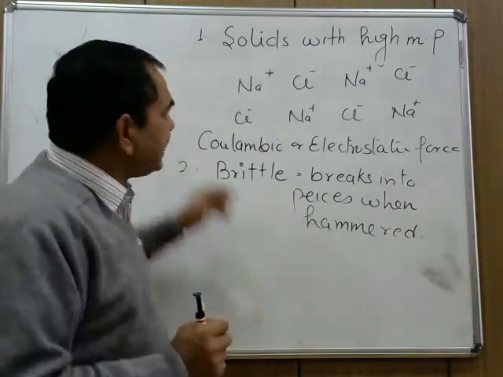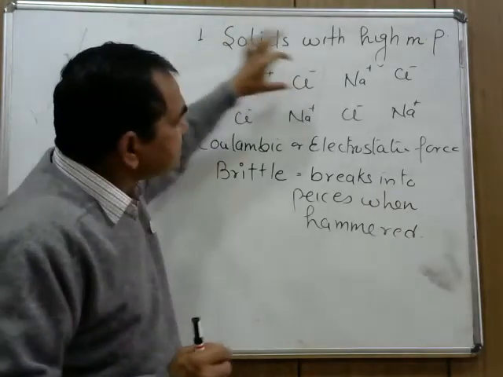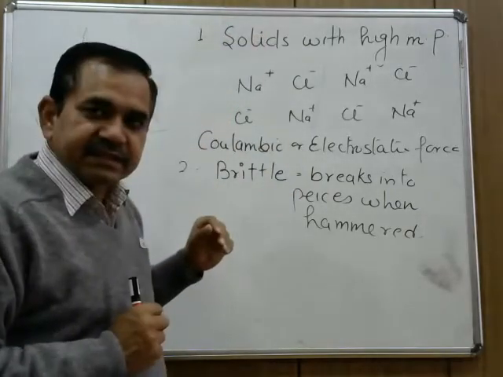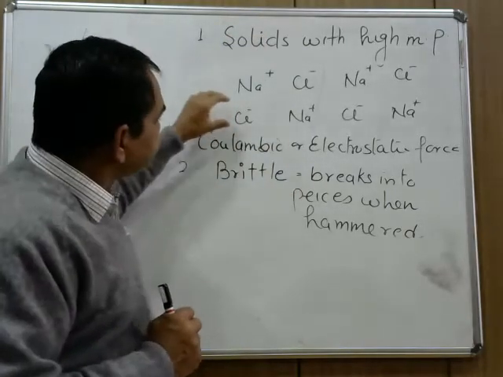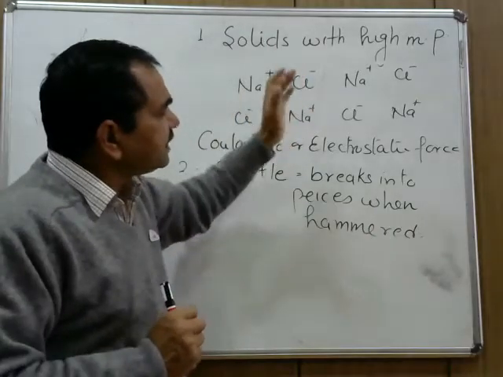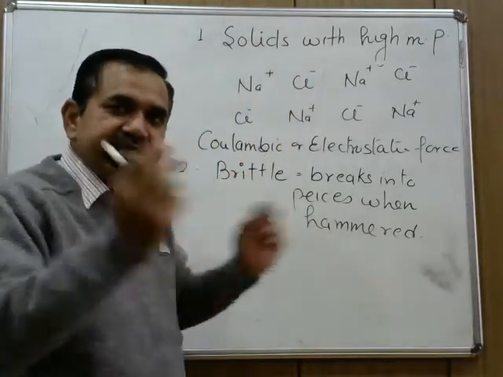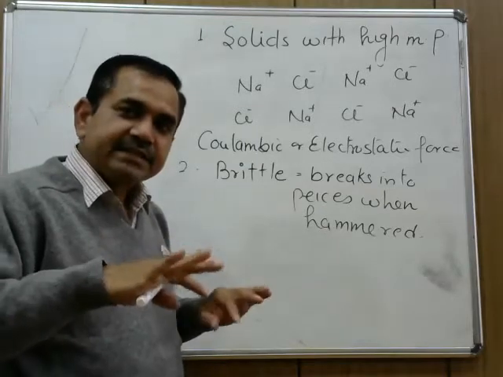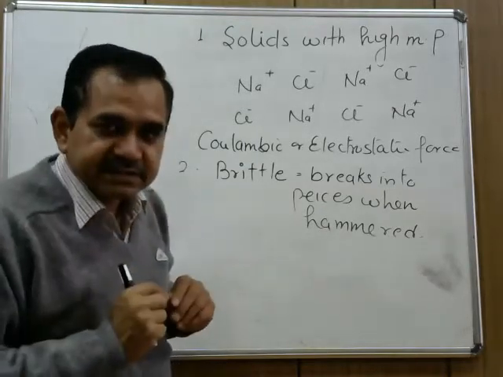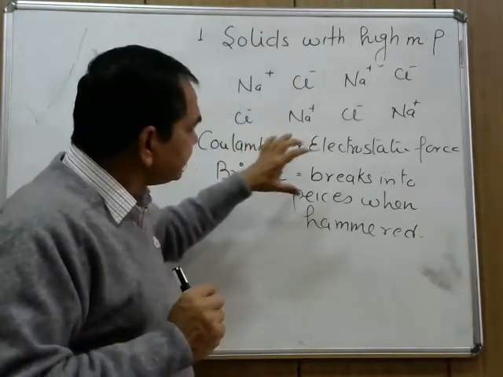Once force is applied, these layers slide to some extent and similar charges come in front of each other. They repel and that is why they break. So that is how they are brittle.